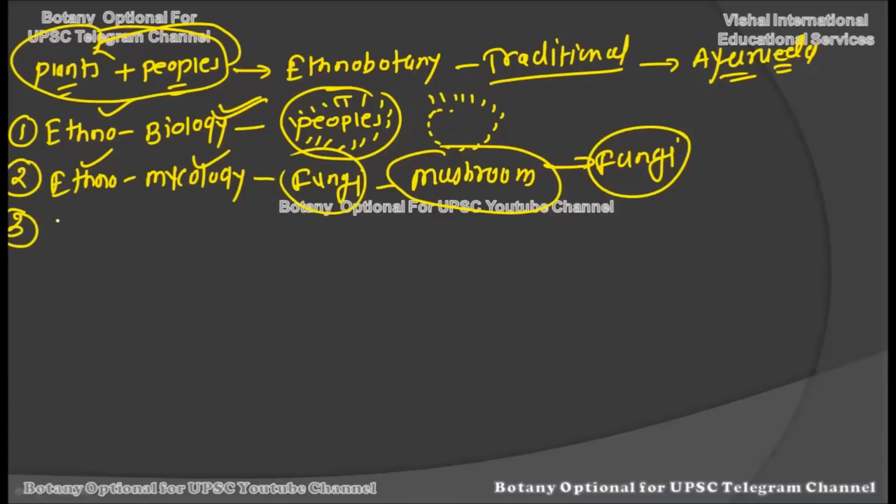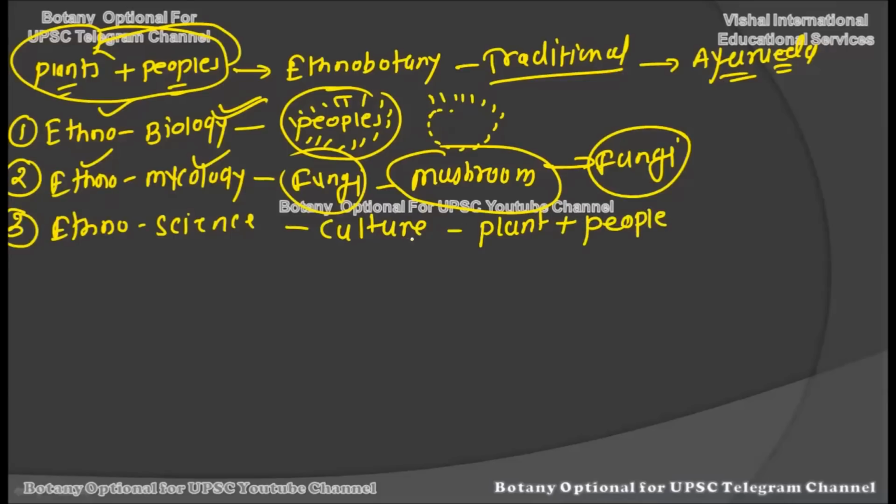Then the third one we have is called ethnoscience. Again, it is a broad term, and it is nothing but the study of the various cultures regarding plants and people. If you are studying the culture of any region of the world and dealing with plants plus people, then it will all come under ethnoscience. You can consider this a broad or umbrella term. Ethnoscience deals with studying the culture of different cultural peoples throughout the world, and if you are specifically looking at their plant habits, how they use plants for different purposes, then it all comes under ethnoscience.